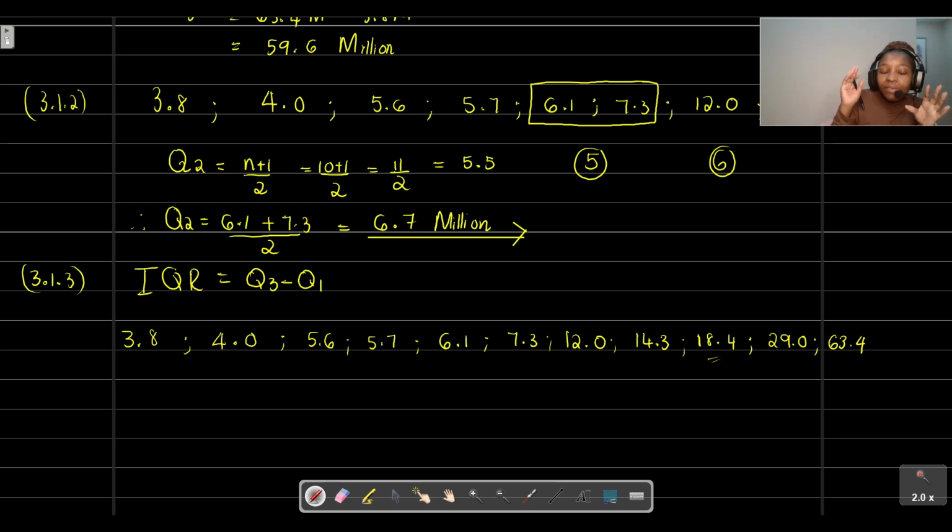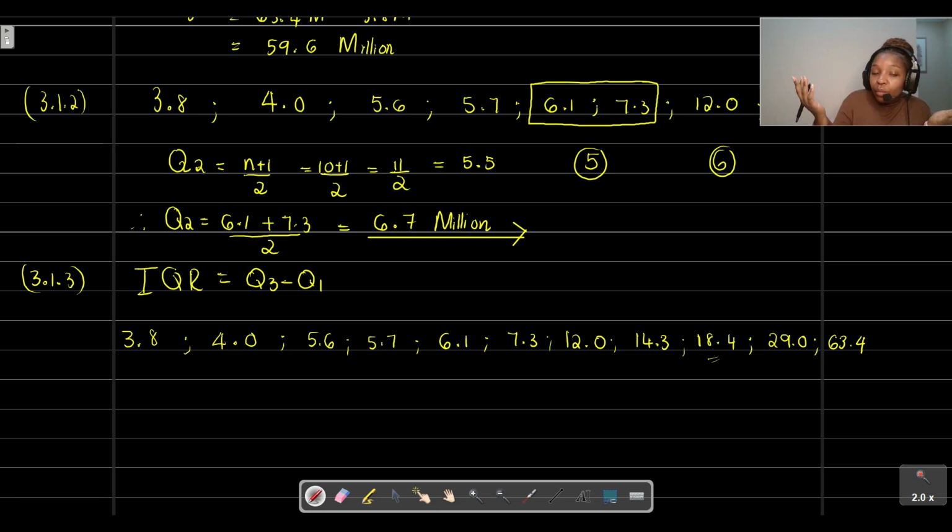So how do we find Q1? How do we find Q3? Still, remember, there are those formulas that we use to help us determine the positions for your Q2, the position for your Q1, position for the Q3. Or you can just simply count, because the values aren't really that many, so we can be more practical about it.